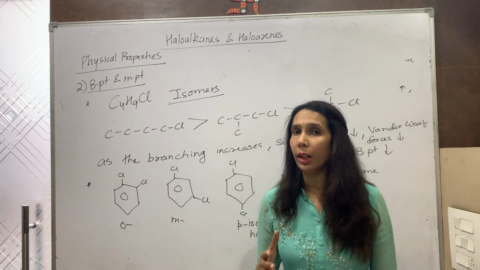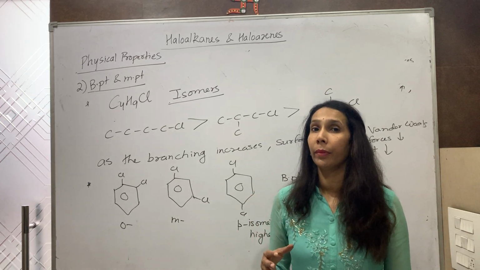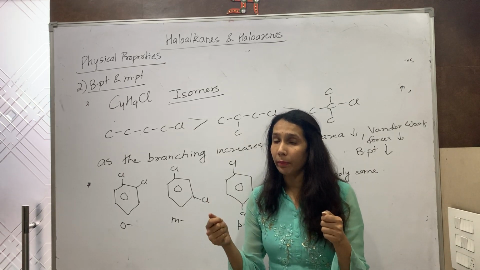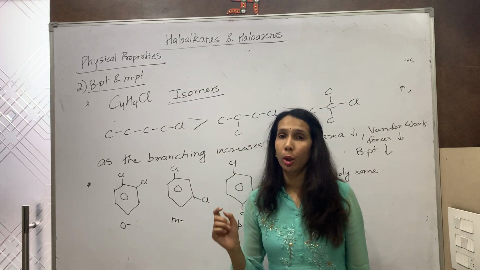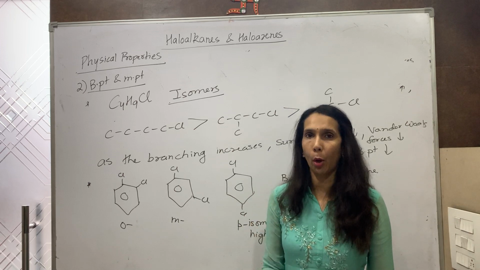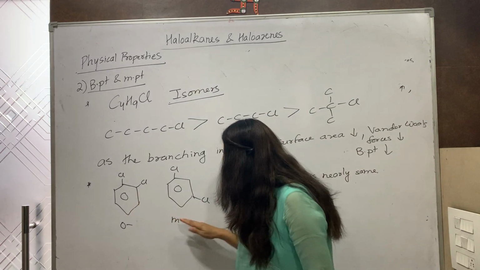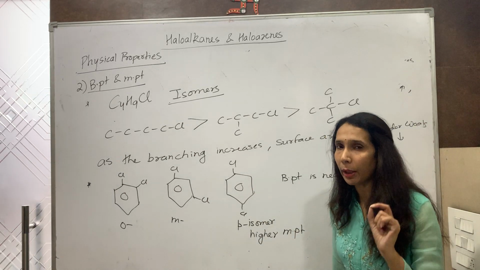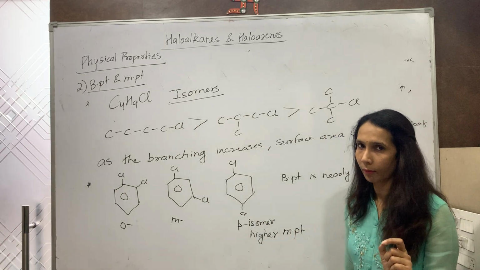And stronger the intermolecular force of attraction, more energy is required to overcome them and change into liquid. So higher will be the melting point. Now out of 3 isomers, the para-isomer has a symmetric structure.